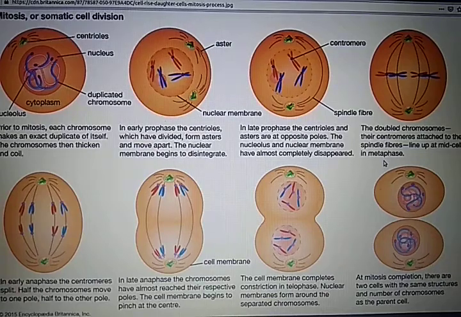Welcome all of you. In this video lecture, we are going to understand about mitosis. Mitosis is a type of cell division in which the parent cell splits up or divides into two daughter cells having the same number of chromosomes as that of the parent cell. It takes place in somatic cells.